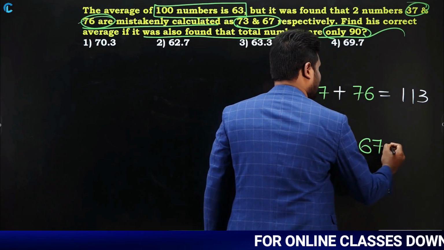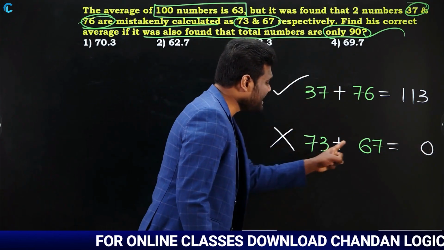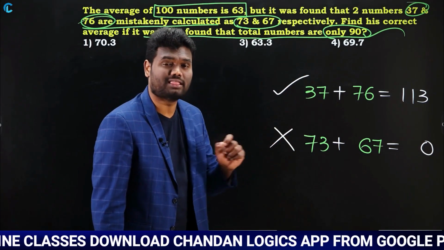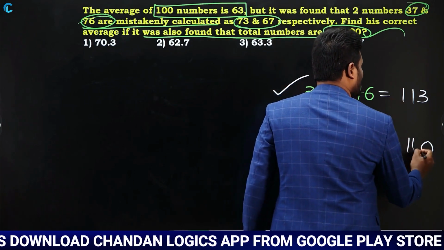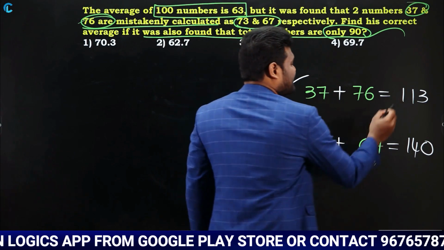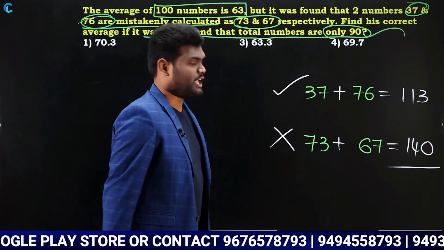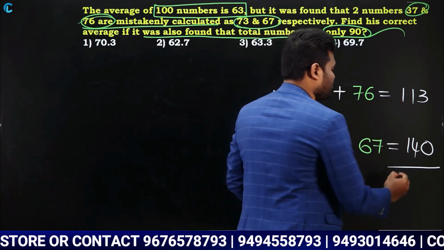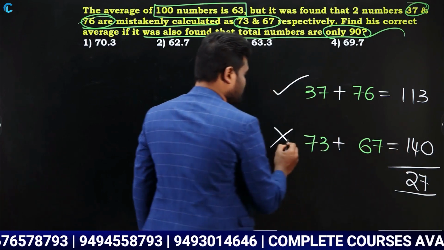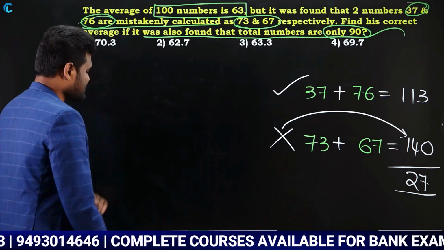Similarly, if you add this, 3 plus 7 is nothing but 10. Similarly, 70 plus 60 is nothing but 130. 130 and 1, it is going to be 14, which is like 140. Now if you observe here, this is the correct value and this is the wrong value. Take the difference. 140 and 113, the difference is 27. Now as the wrong value is more, you need to subtract this. Yes or no? So let us subtract this.